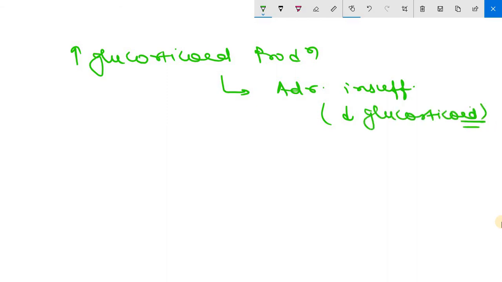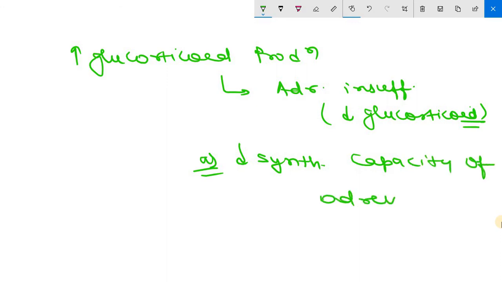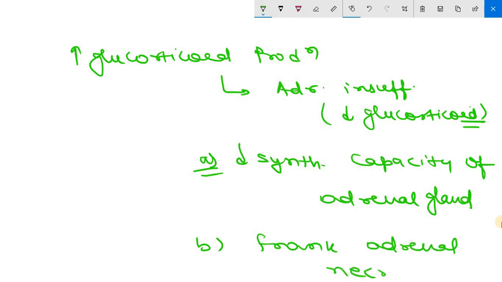Two reasons are basically proposed for this adrenal insufficiency. First, there may be depression of the synthetic capacity of the adrenal gland. The second is frank adrenal necrosis, which is due to disseminated intravascular coagulation.